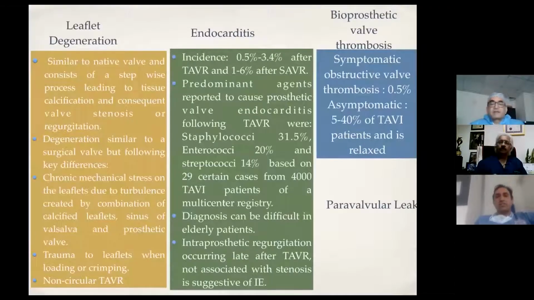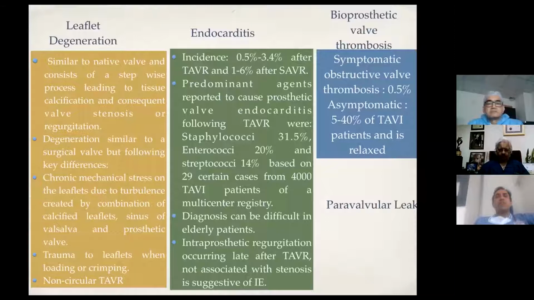So again, a busy slide, but we need to understand leaflet degeneration, endocarditis, bioprosthetic valve thrombosis, paravalvular leak. All these things contribute to the early degeneration of a tissue valve. A few important points here. The incidence of infective endocarditis is 0.5 to 3.4% after TAVR and 1 to 6% after surgical aortic valve replacement.